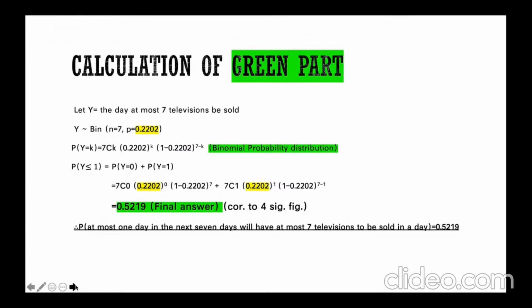In the calculation of the green part, we can use the binomial distribution. Firstly, let y be the number of days on which at most 7 televisions are sold. In the formula of the binomial distribution, n should be equal to 7 and p should be the answer of the yellow part. Because we want to know the probability of at most 1 day in the next 7 days, y should be less than or equal to 1. We can plug 0 and 1 into k respectively, and then add them up. Finally, we calculate the answer is 0.5219, also accurate to 4 significant figures.